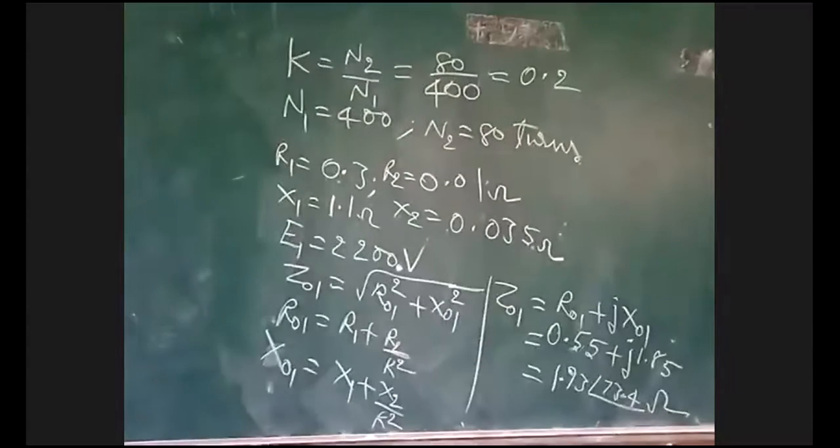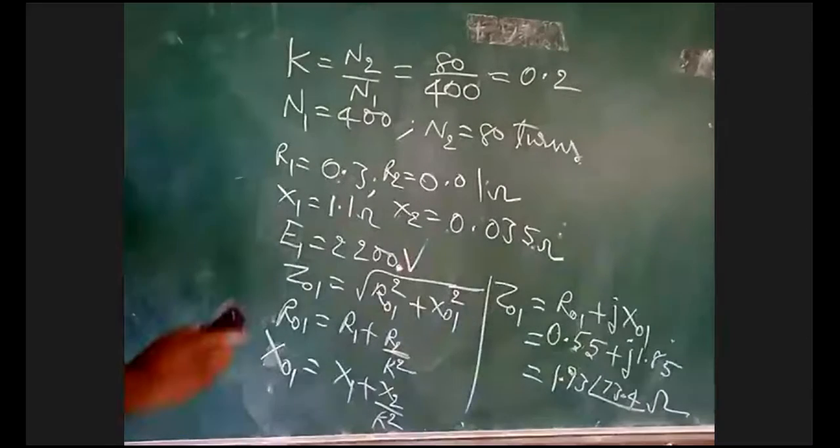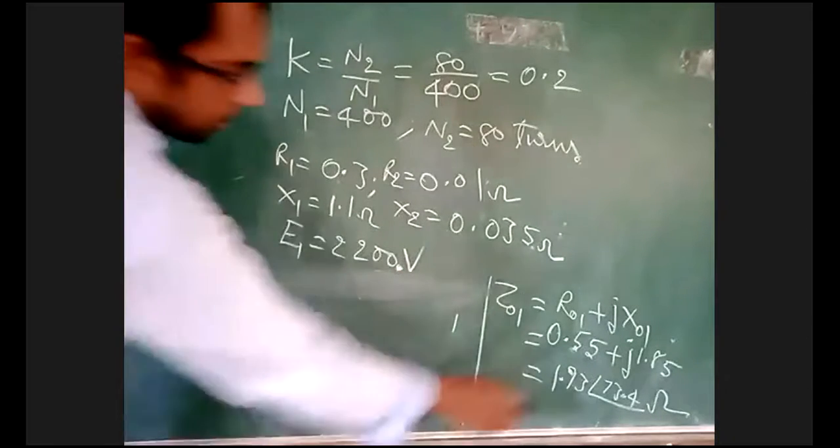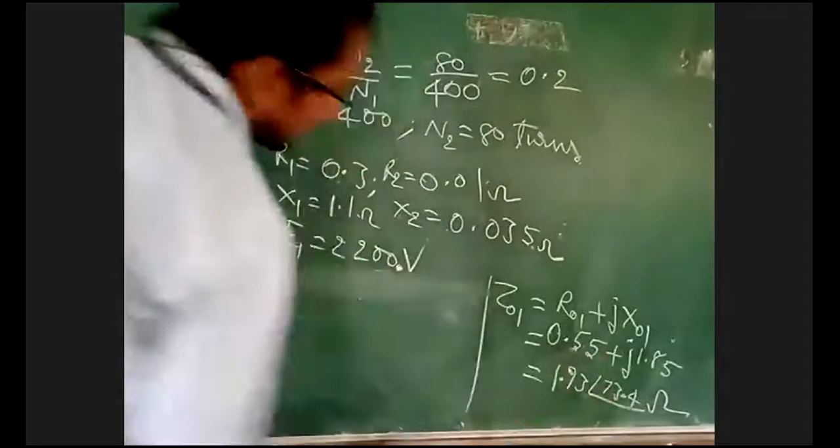This is your Z01. This is the magnitude, and this will be the angle.